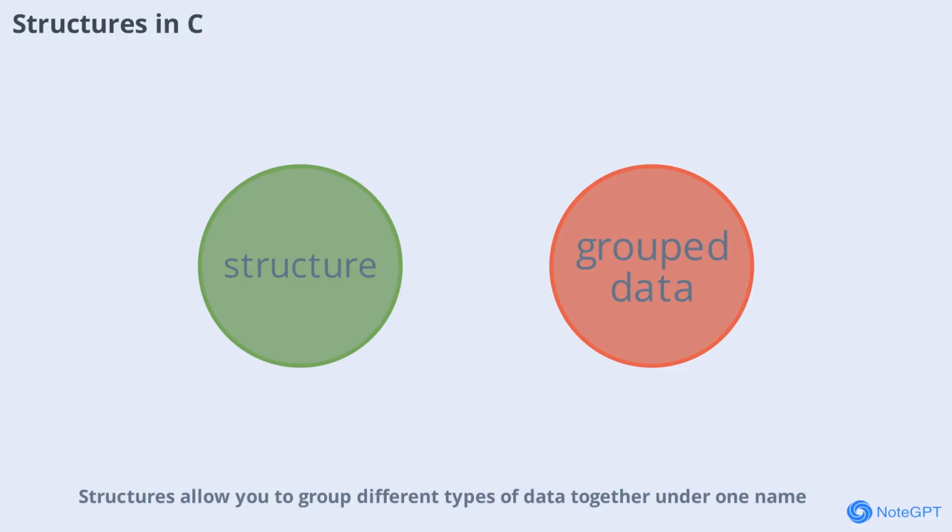Structures allow you to group different types of data together under one name. This is useful for representing complex data like a student record or a point in 2D space. Structures help organize your code and make it easier to manage related data.